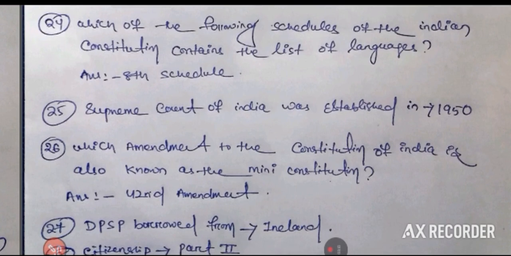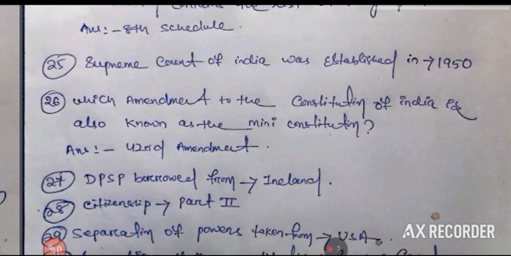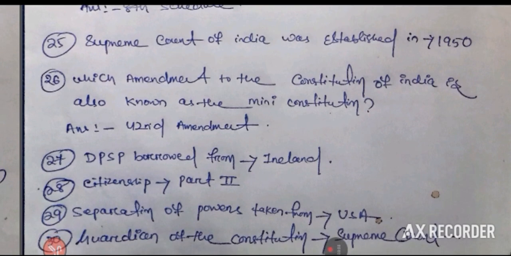The Supreme Court of India was established in 1950. Which amendment to the Constitution of India is also known as the mini constitution? 42nd Amendment. DPSP, Directive Principles of State Policy, borrowed from Ireland. Citizenship: Part 2. Separation of powers taken from USA. Guardian of the Constitution: Supreme Court.